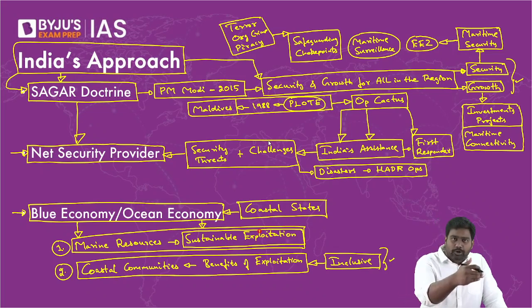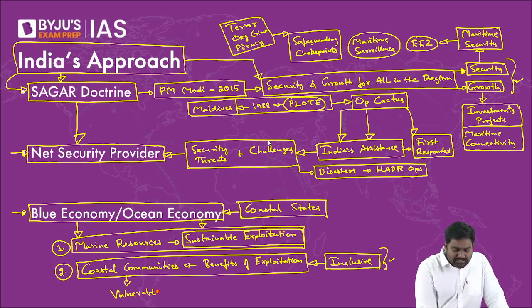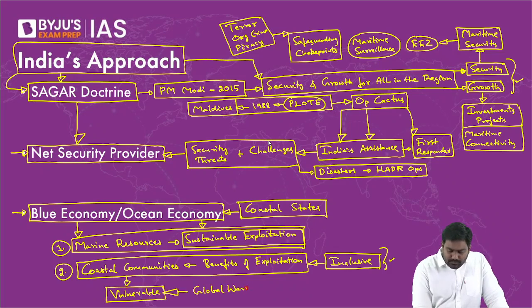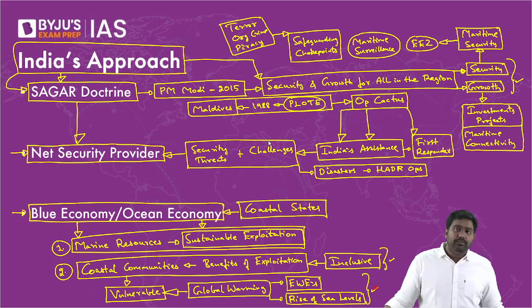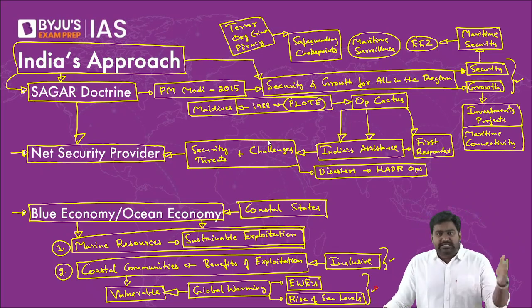We are promoting this model through important groupings of the Indian Ocean as well, right? Because coastal communities are very vulnerable. They're at risk. They are the most affected by global warming and climate change, which has driven more extreme weather events like cyclones and other disasters. Right? Global warming has accelerated the melting of ice, leading to rising sea levels, which can submerge many island countries in the future, especially low-lying island nations like Maldives. Many islands of Seychelles and Mauritius, they may not exist by the end of the century.